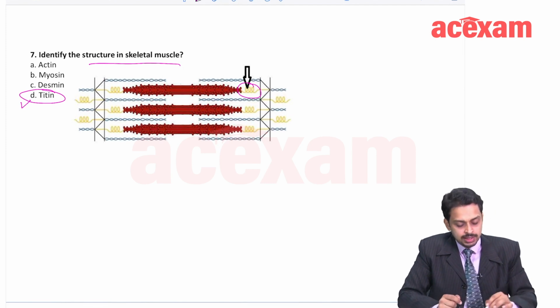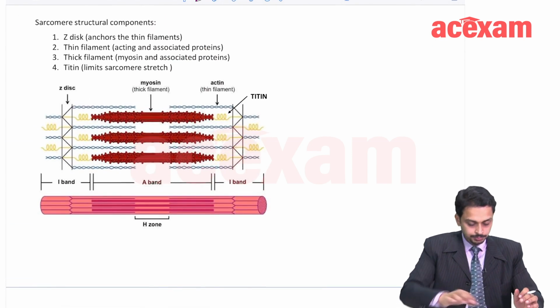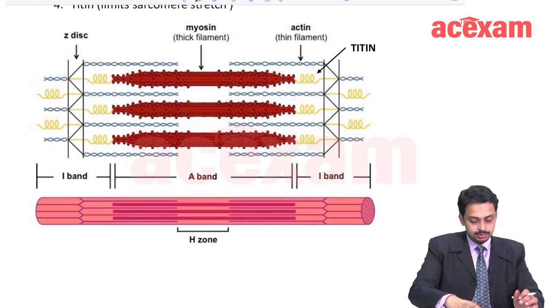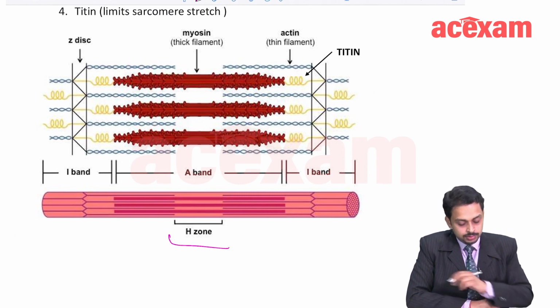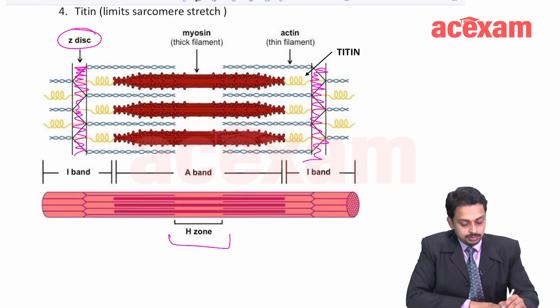Even before that, let us study a little about the sarcomere, because there are numerous questions on this. So this is a sarcomere. What you see here is the H zone. First see the Z line. This is the Z line here and here. With the Z line is attached this titin, and titin attaches the Z line with the M line.